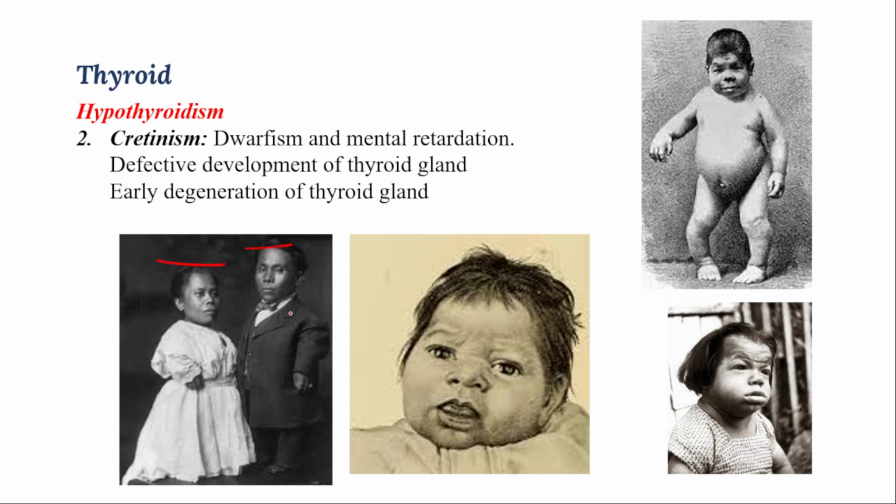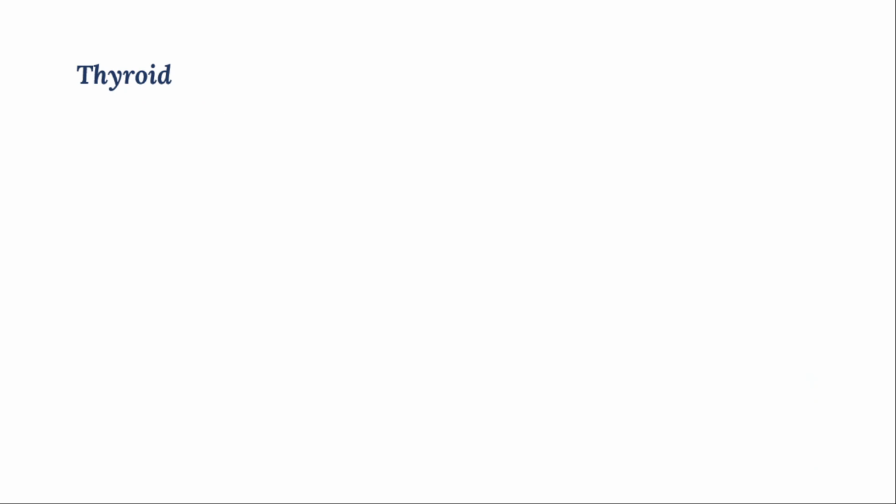You can see they are smaller, and you can see facial conditions where you can observe a protruded tongue, and the face will be different, and legs will be deteriorated, and mongoloid features are there, right? So this condition mainly happens whenever there is less secretion of thyroxine hormone in childhood. In childhood itself, defective development takes place because of less secretion of thyroxine hormone.